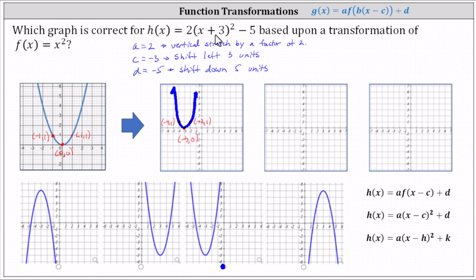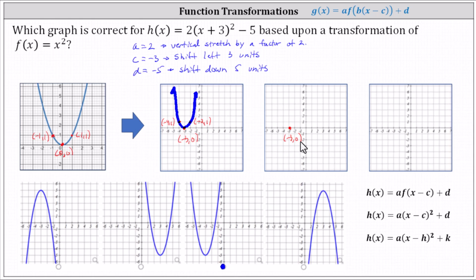And now working our way out, we have a equals 2, which is a vertical stretch by a factor of 2. This affects the y values. We now need to multiply each of the y values by 2 to perform a vertical stretch by a factor of 2. For the vertex, 0 times 2 is still 0. The vertex is still negative 3 comma 0.